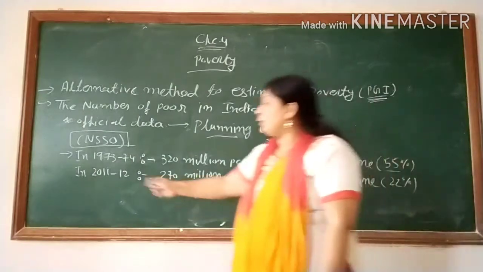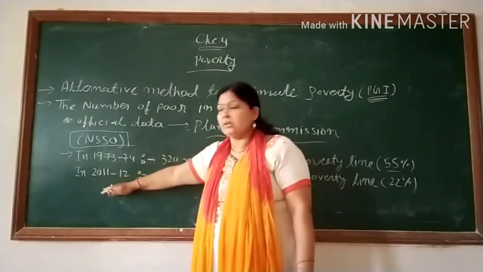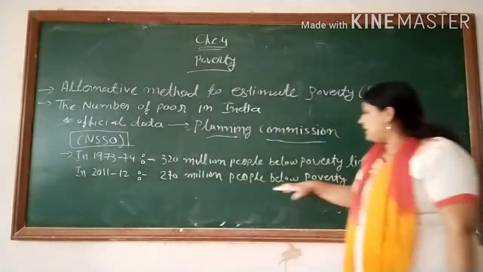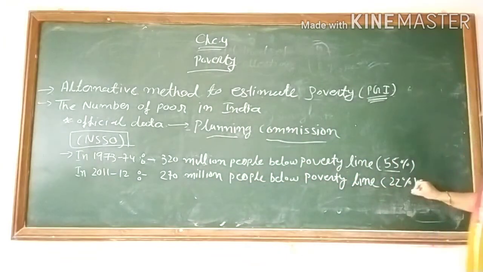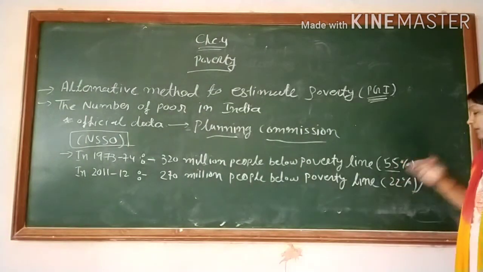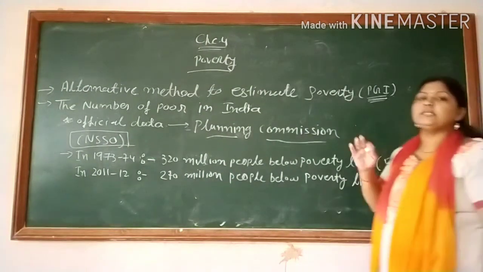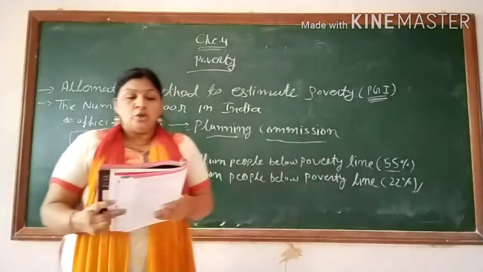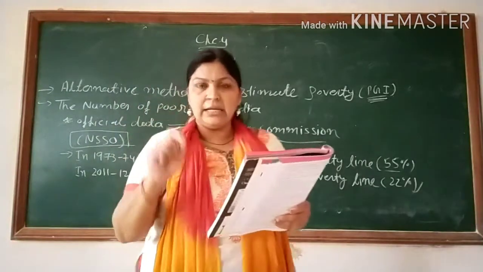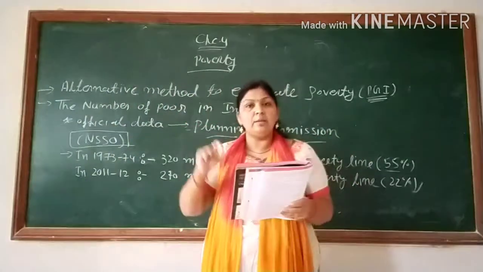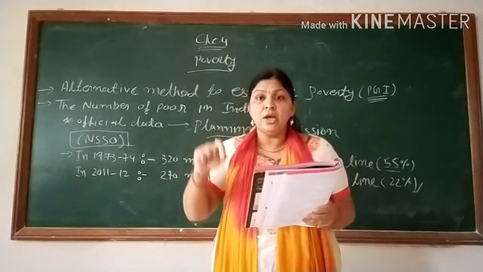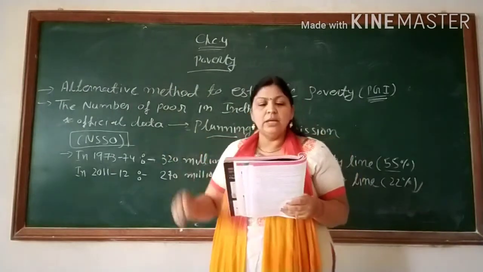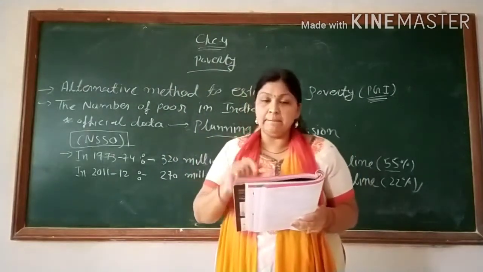When we are talking about 2011 and 12, in comparison of these two analyses, 270 million people are below the poverty line. It means across our population, 22% of people are under the poverty line. So in 1970, more than 320 million people were below the poverty line. In 2011 and 12, this number has come down to about 270 million.